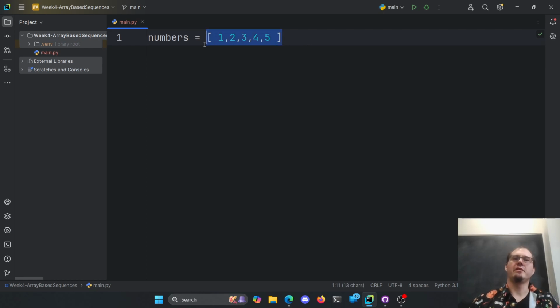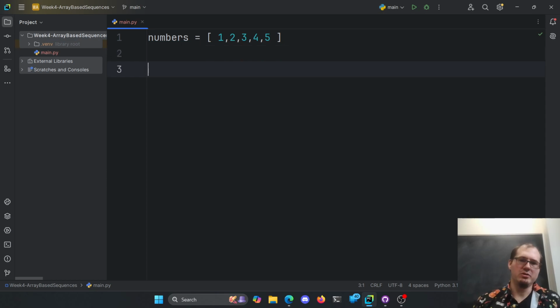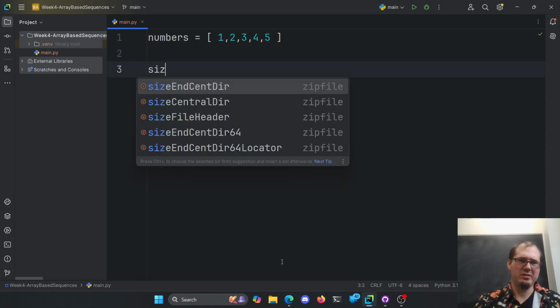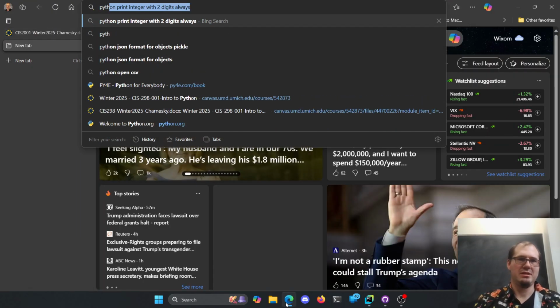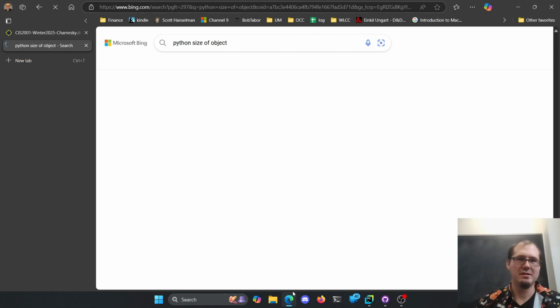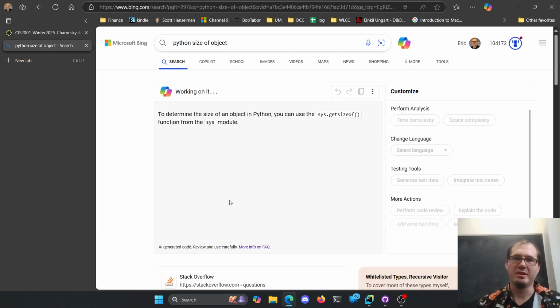Sure. Python is going to ask the operating system for room to store a bunch of things. Now, there's some fun stuff we can do in Python. Is it like sizeof or something? I think it's Python size of objects. Let me see what this is here. It's probably in the textbook too, and I just forgot.